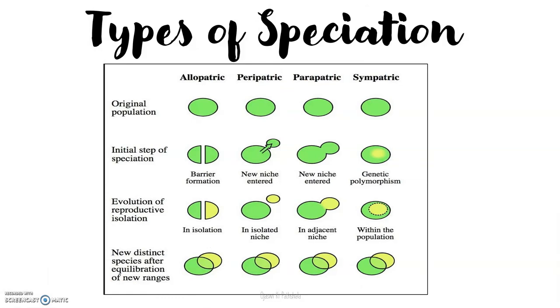Let's assume that in the starting there was only one species present. There were different methods of isolation and so different types of speciation. First we will take allopatric. In the case of allopatric, a natural barrier is formed. A mountain may be created or some river may flow.